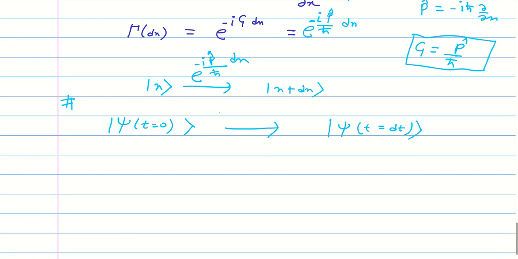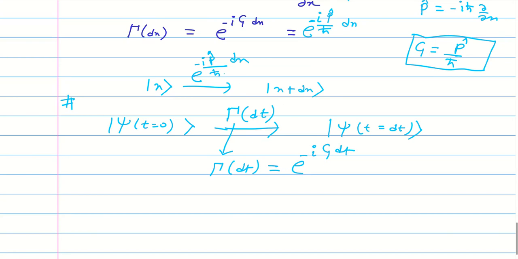You have to multiply with a unitary operator. So again, this is also going to have an exponential form, e to the power minus I g. Now it will be dt. Earlier case it was dx.